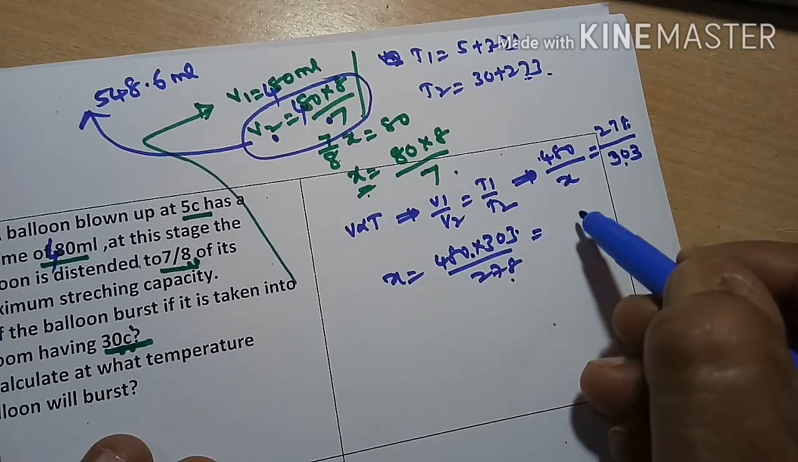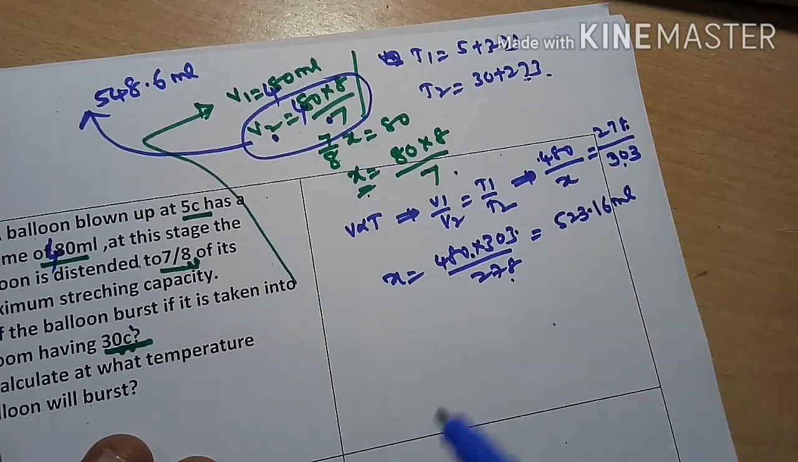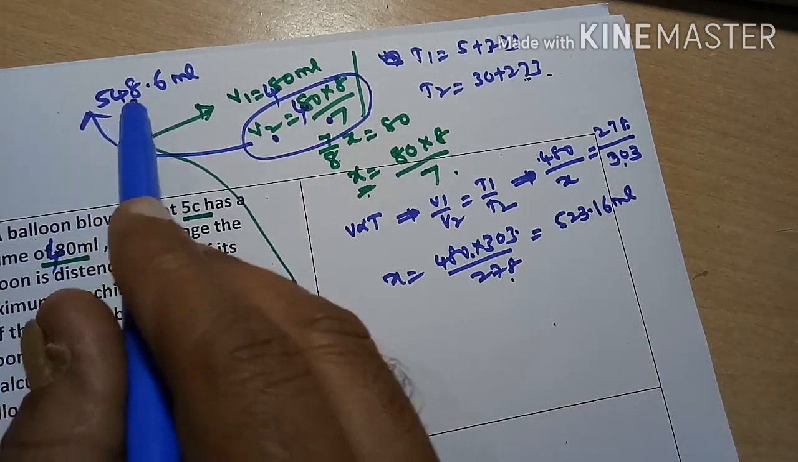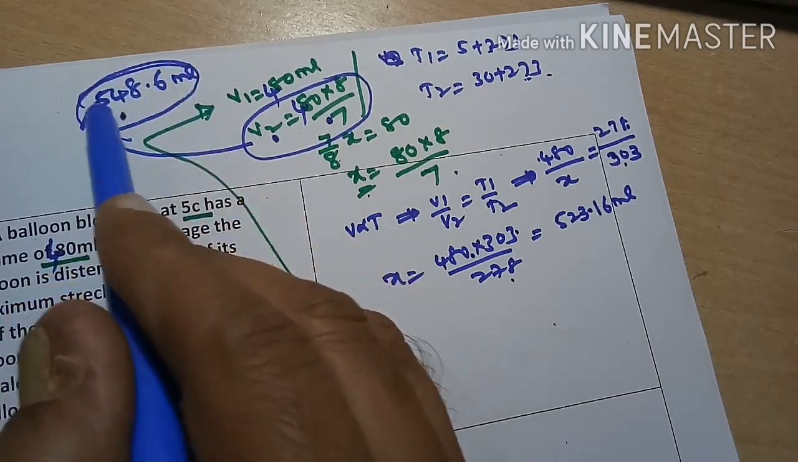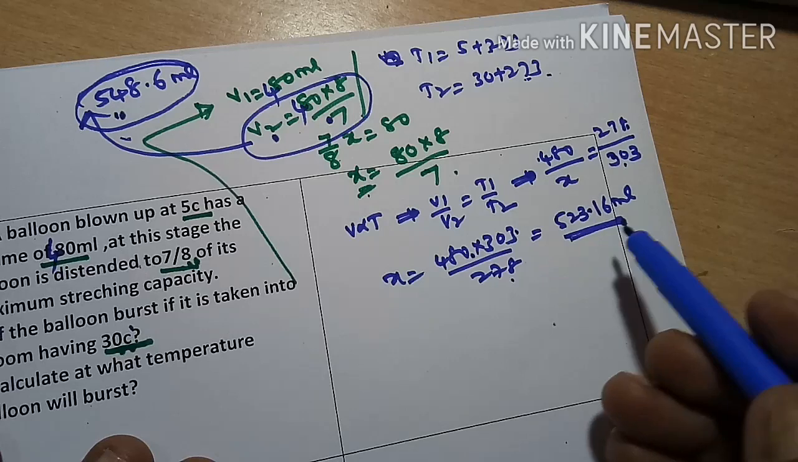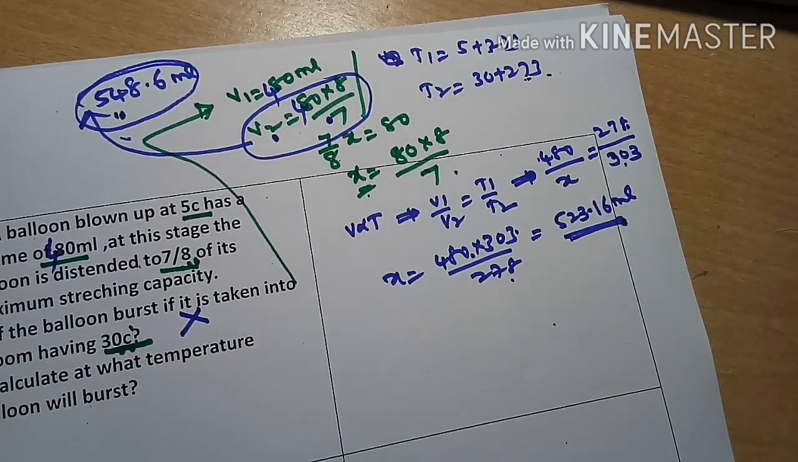I am doing this in the calculator beside, and I got 523.16 ml. The maximum capacity of the balloon volume is 548, but the volume extended to only 523.16 ml. So that's why the balloon will not burst.